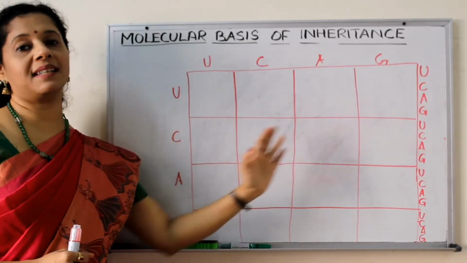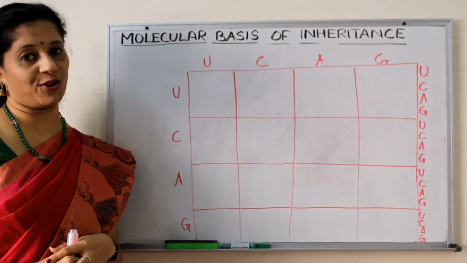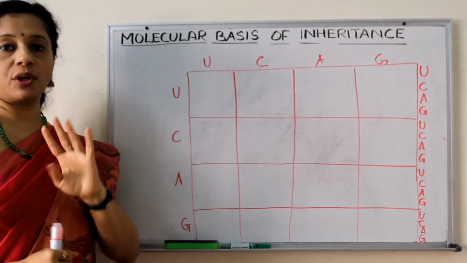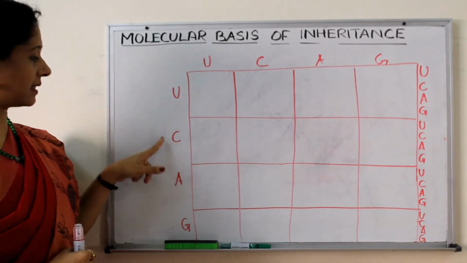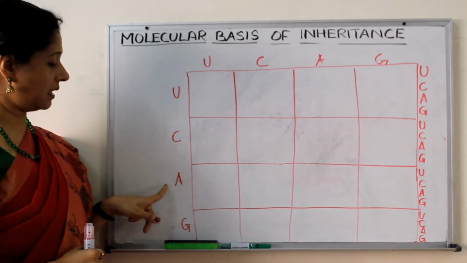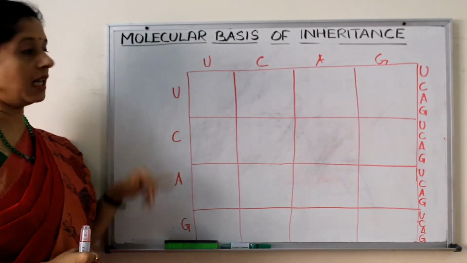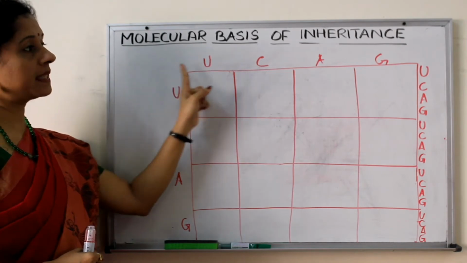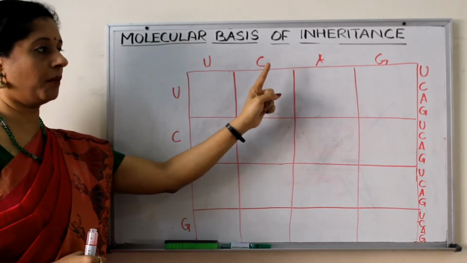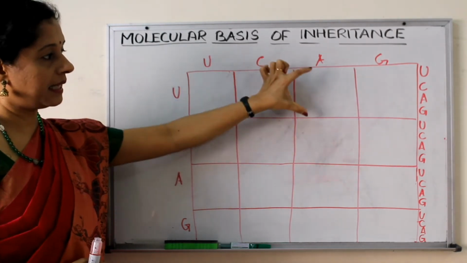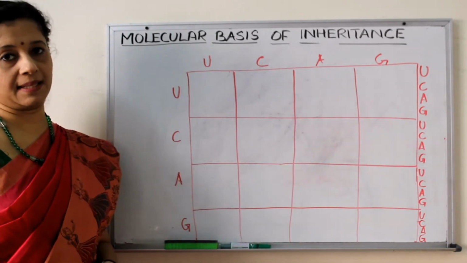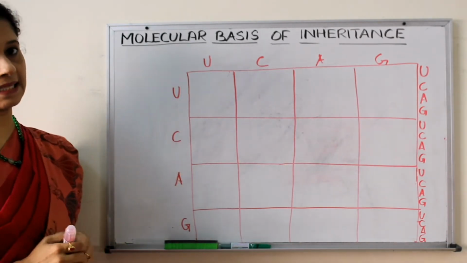We are going to make a complete chart of all the 64 codons. So we know that 4 nucleotides are there containing uracil, cytosine, adenine and guanine. We have to write in this order UCAG vertically down, UCAG horizontally on top, but the right side each column should have UCAG. Now writing is easy.